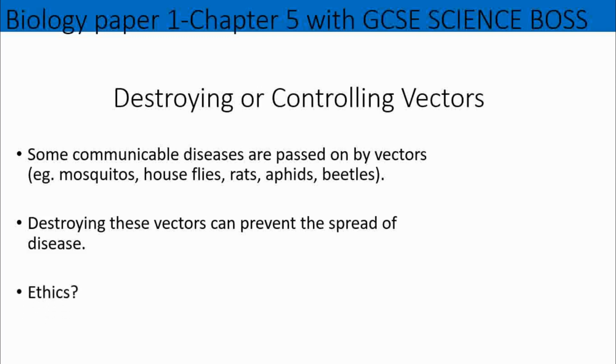Now, there are certain ethical arguments behind this. For example, killing the rats or killing flies that can affect the food chain, the food web, and therefore have several implications down the line. But there's no right, there's no wrong. In the exam, if asked, make sure that you have arguments for and against destroying or controlling vectors.